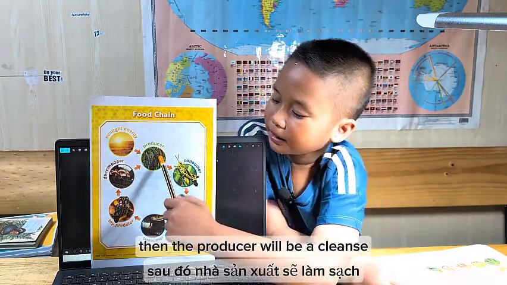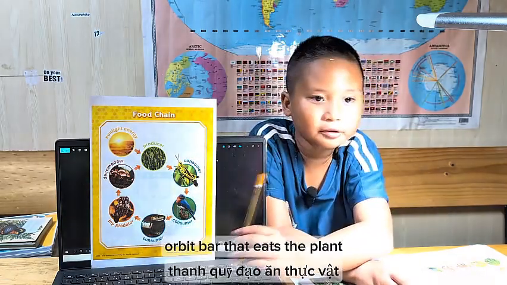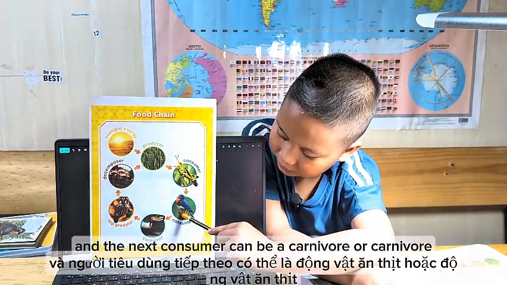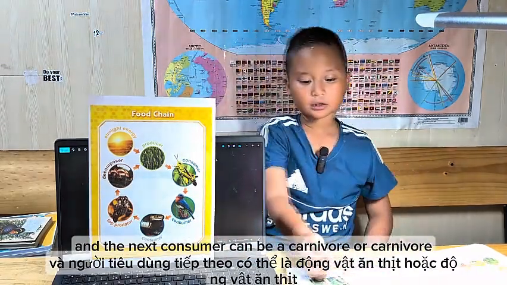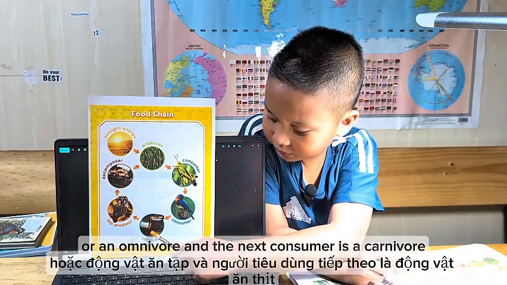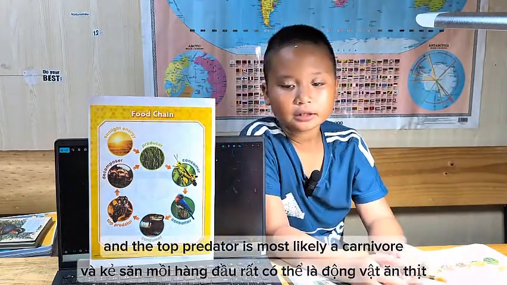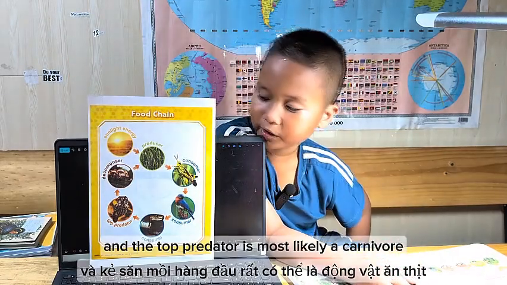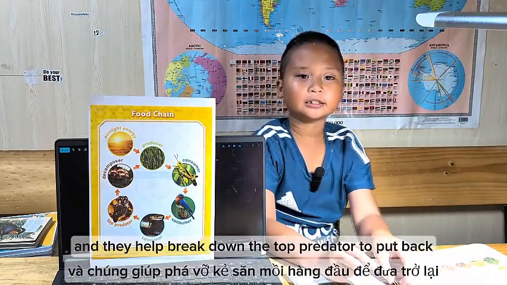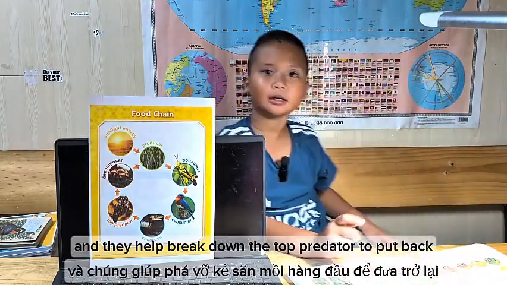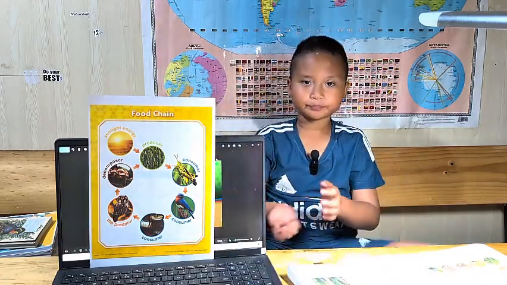Then the producer would be a plant, and the consumer is a type of herbivore that eats the plant. And the next consumer can be a carnivore or an omnivore. And the next consumer is a carnivore. And the top predator is most likely a carnivore. And here are the decomposers, the mushrooms. And they help break down the top predator to put nutrients back into the soil.